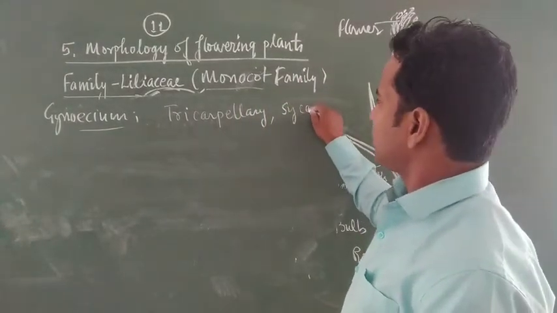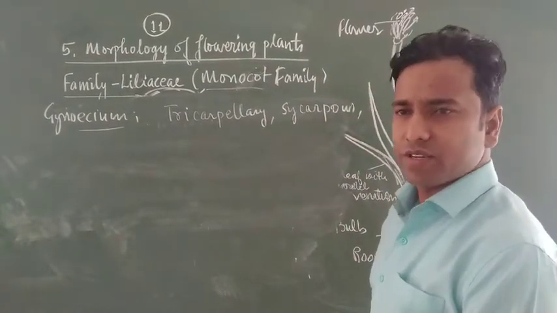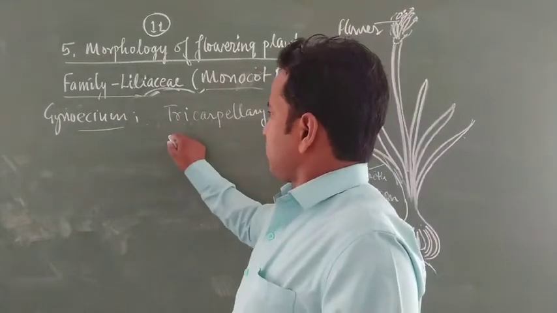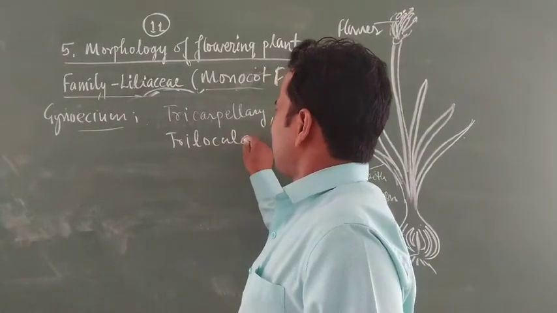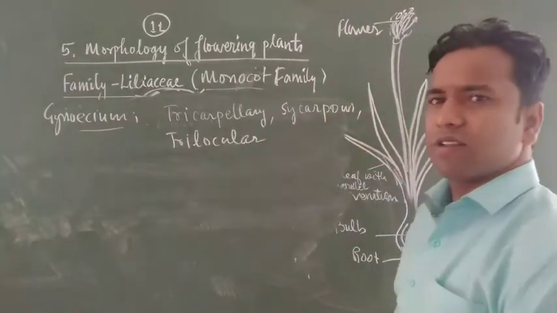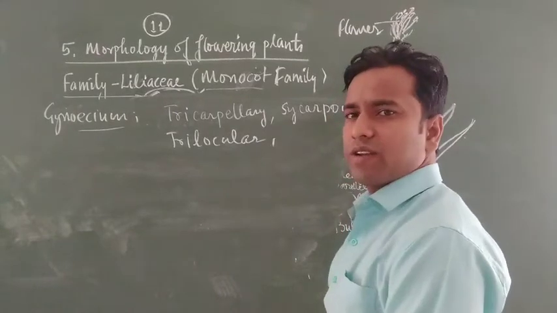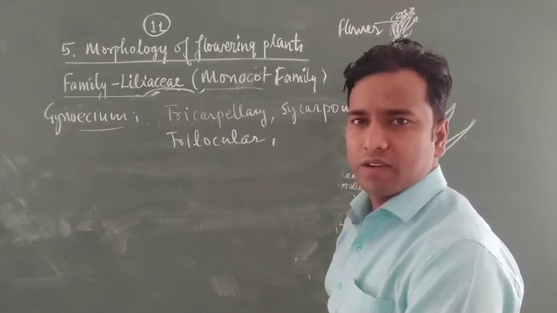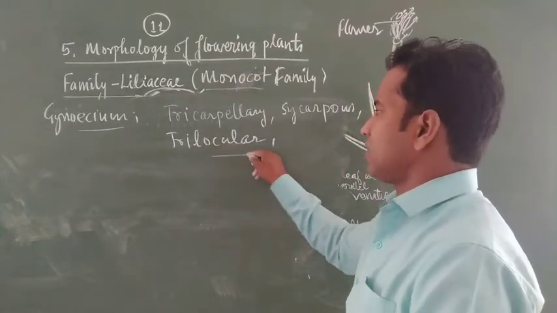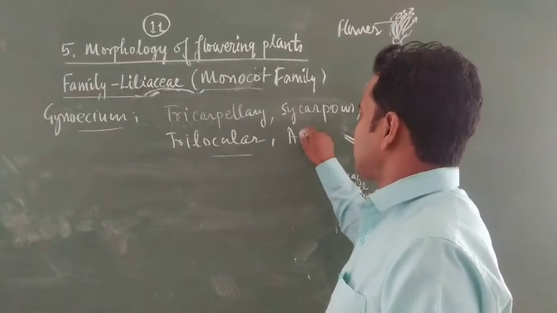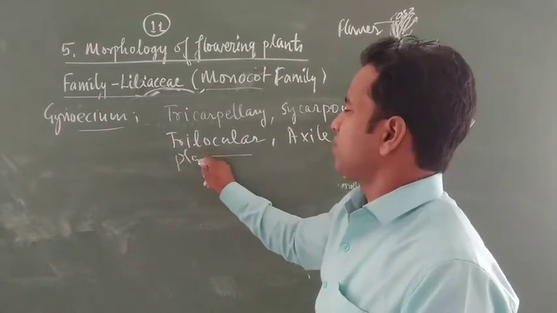This is in syncarpous condition, means all 3 carpels are fused, and trilocular situation. 3 locules means each carpel has its locule. They are not merged, because if fused all together they would form a single locule and be called unilocular, but this situation is not found in this case. This is trilocular. And axile placentation is generally seen in the gynoecium.